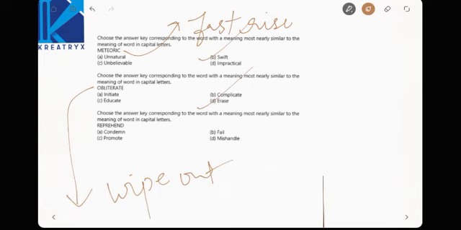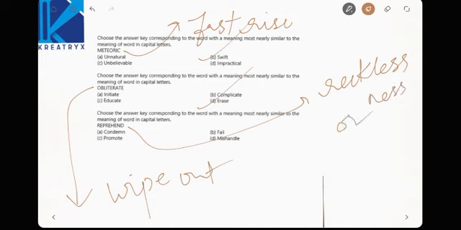Now choose the answer key corresponding meaning most nearly to the capital letters. Reprehend. Reprehend, right? Reprehend means what? Recklessness or disapproval. Disapproval. He will not approve of any things. Now what is the similar meaning then? Condemn. Condemn means cutting the things, right? Disapproving the things, right? That will be the closest meaning.